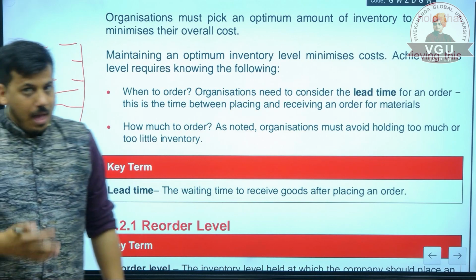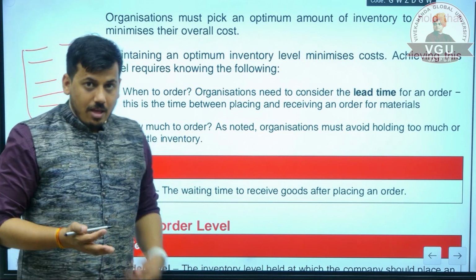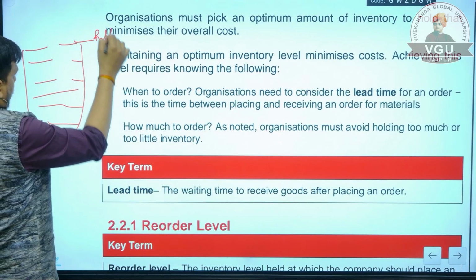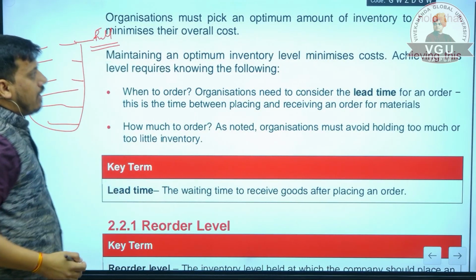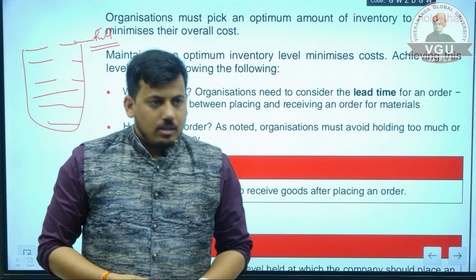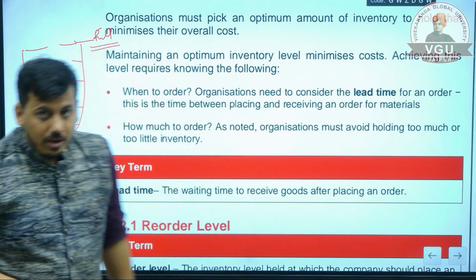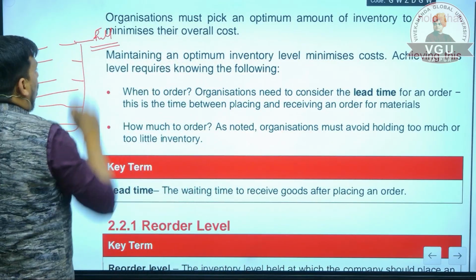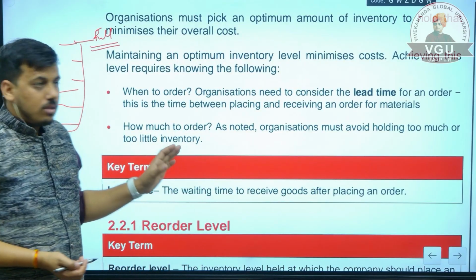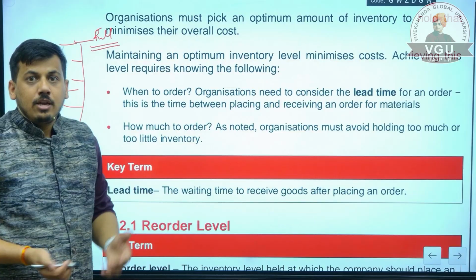Now, I'm going to ask you: if the bucket is full, should the company order a new quantity of raw material? No, it is not. The company should not order any quantity when the bucket is full because there would be no place to keep this quantity.